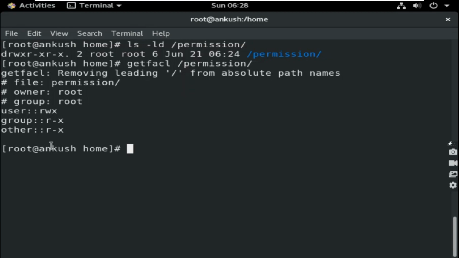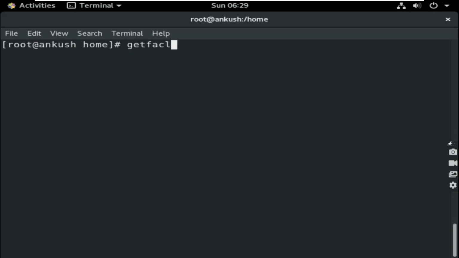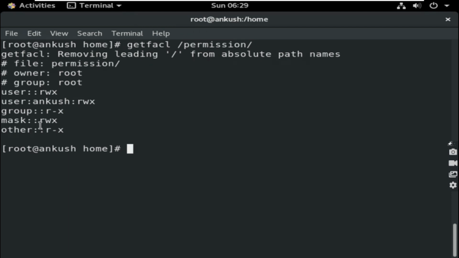Okay, now let me allow Ankush. So setfacl -m to modify user. For which user am I applying? For Ankush user. Which permission are you applying? rwx. To which directory? Permission directory. How can I check? getfacl permission. So this is the details. You can see here user Ankush is having read write x. That is an ACL. So now by executing this command, I can see one ACL is applied.